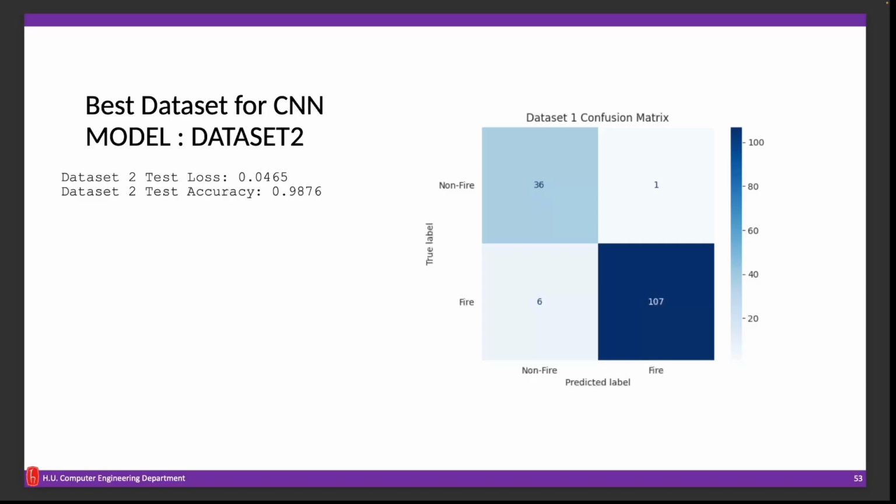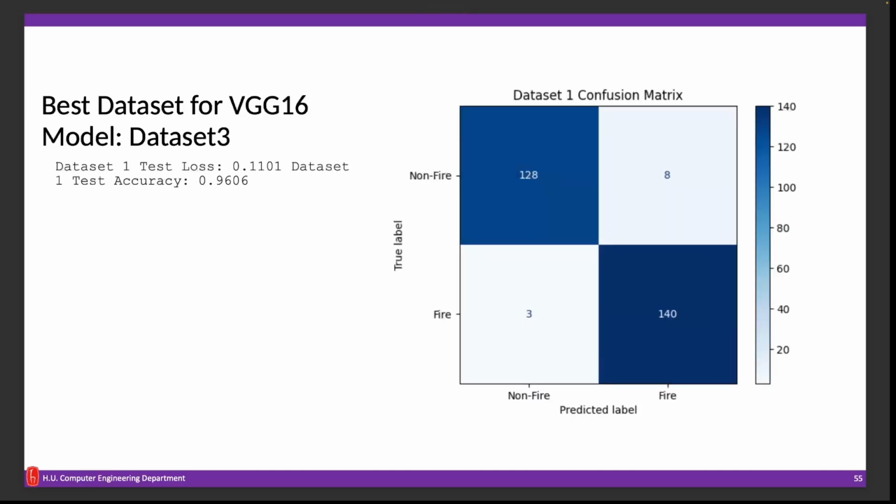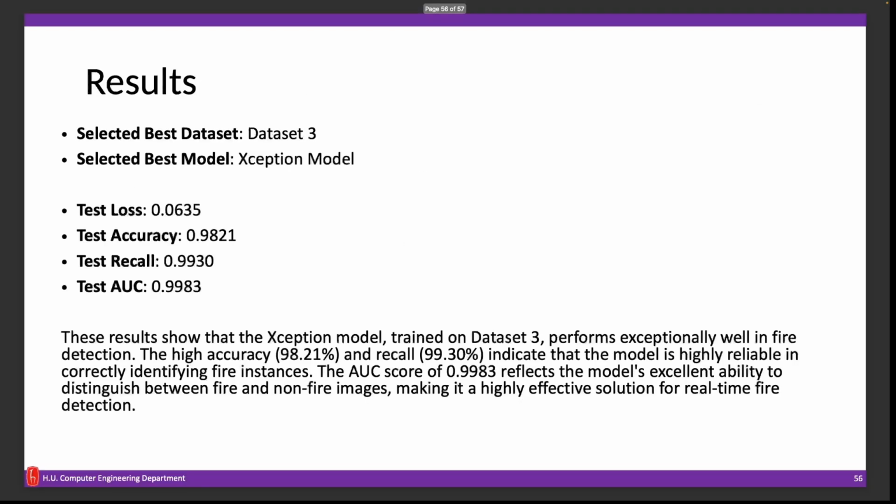Best dataset for the CNN model, we saw that dataset 2 is best. For Xception, dataset 3 is best. For the VGG16, dataset 3 works best as well. And we discussed why they achieve better performance on these datasets. As a result, dataset 3 is the most effective for model evaluation due to its balance and diversity.